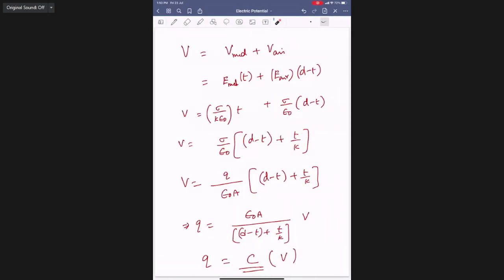See, in air medium it is sigma by epsilon. In the medium it is sigma by K epsilon.